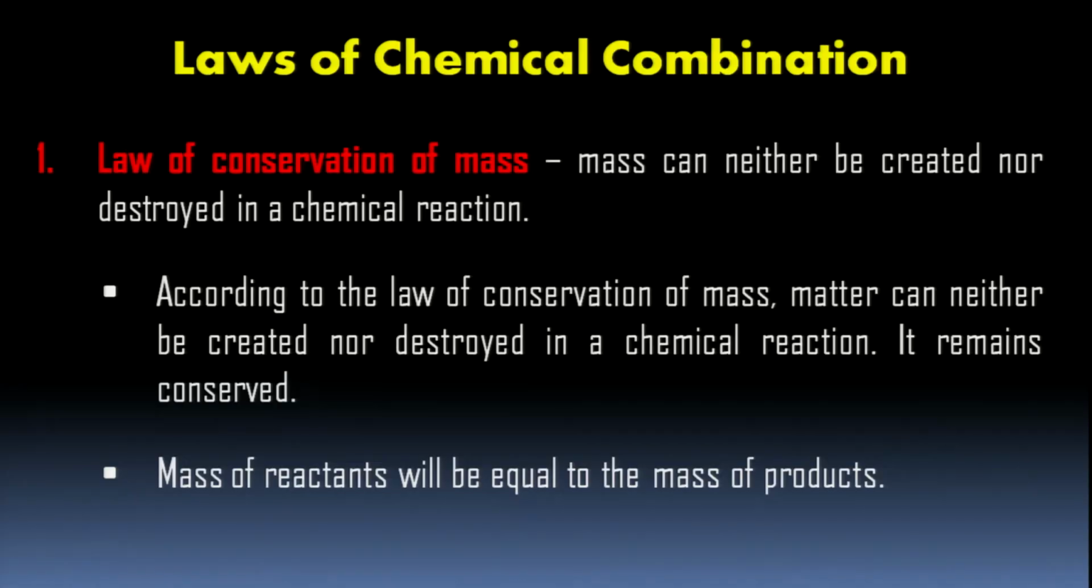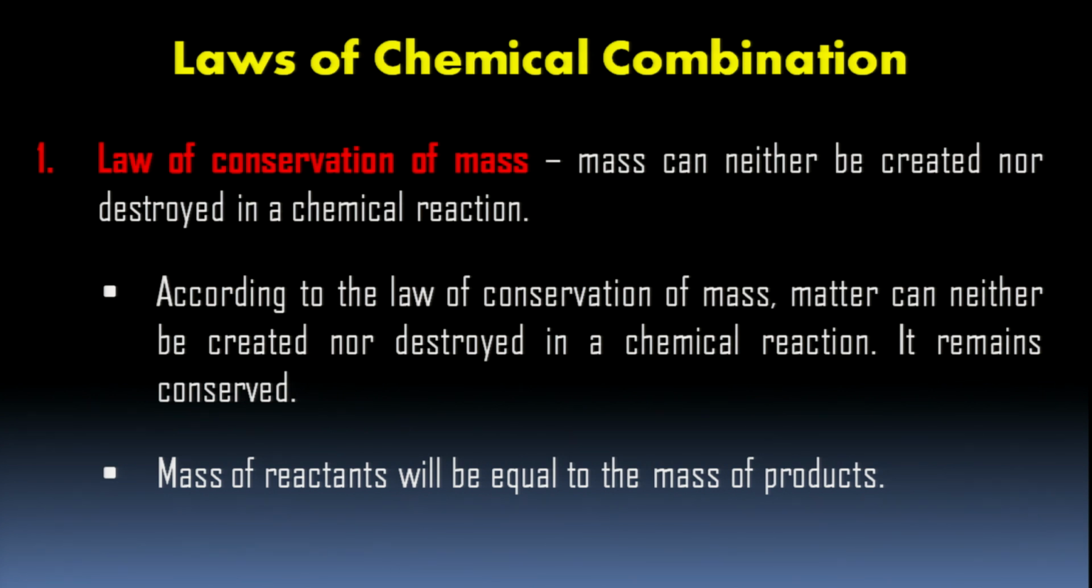reactants, that is two or more matter, react together and form a product, we call them chemical combination. For example, when two compounds or elements react, they are known as reactants, and the matter that is formed is known as the product. This is a chemical combination. Now, the laws of chemical combination. First, let us discuss the law of conservation of mass.